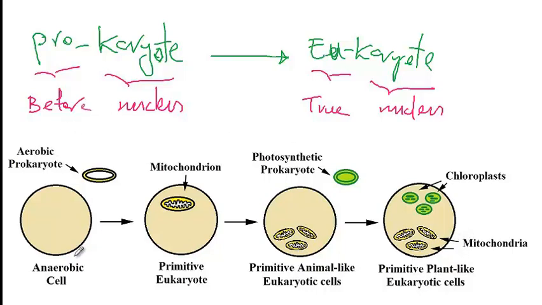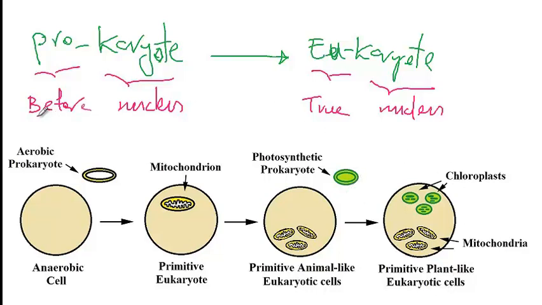Then there is the theory about how chloroplasts and mitochondria developed in eukaryotic cells. It's thought that an anaerobic eukaryotic cell, not using oxygen for energy production, must have engulfed a prokaryotic cell that was aerobic, using oxygen to produce energy. Over time, this prokaryotic cell was converted into the mitochondrion, which uses oxygen for energy production. Later on, this primitive eukaryotic cell picked up another prokaryotic cell that is able to use photosynthesis to generate carbohydrates from light, CO2 and water. And that's how plant cells developed.